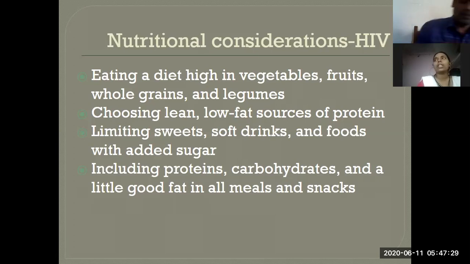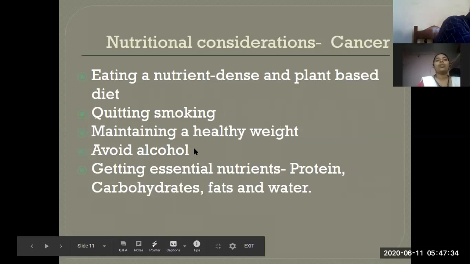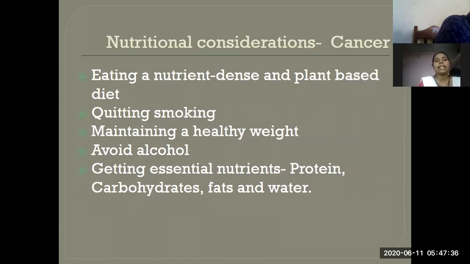Next, nutritional considerations for cancer patients. They want to eat a nutrient-dense and plant-based diet. That means they should not eat simply carbohydrates. So they want to eat all the nutrients in the correct proportion, and they can focus on vegetables and greens instead of eating meat. Cancer patients want to avoid meat products and poultry products. They want to focus on plant-based food.